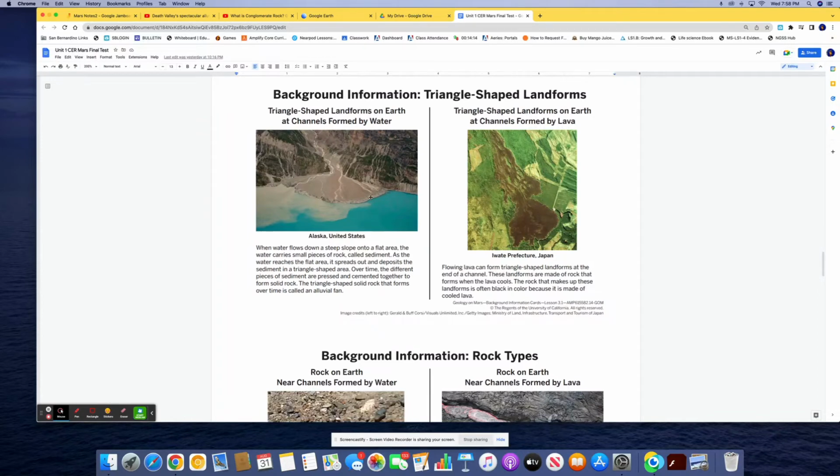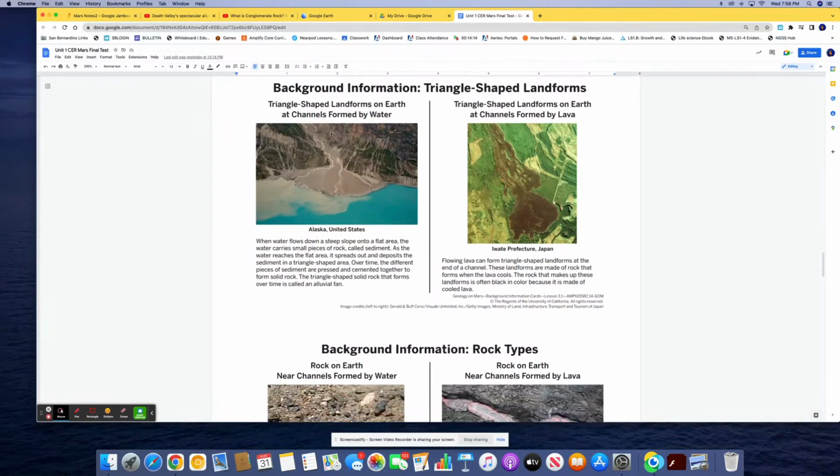So here's an alluvial fan. This alluvial fan was created by water.